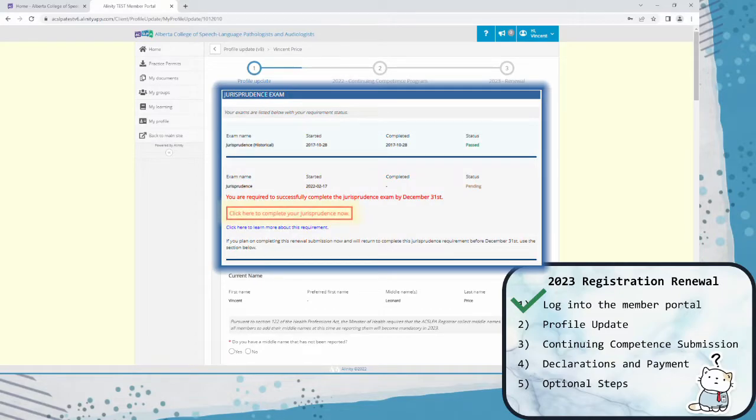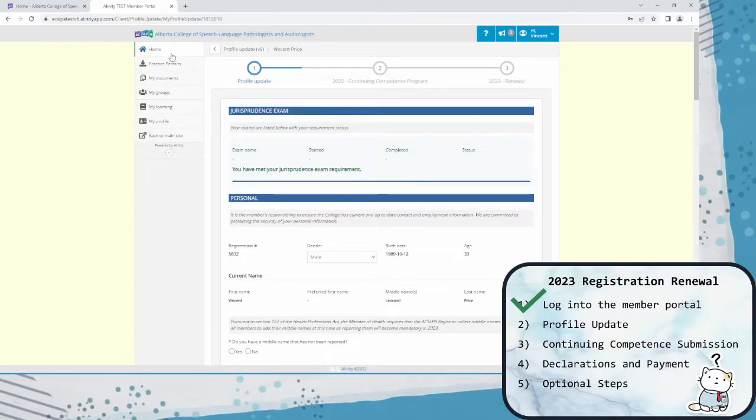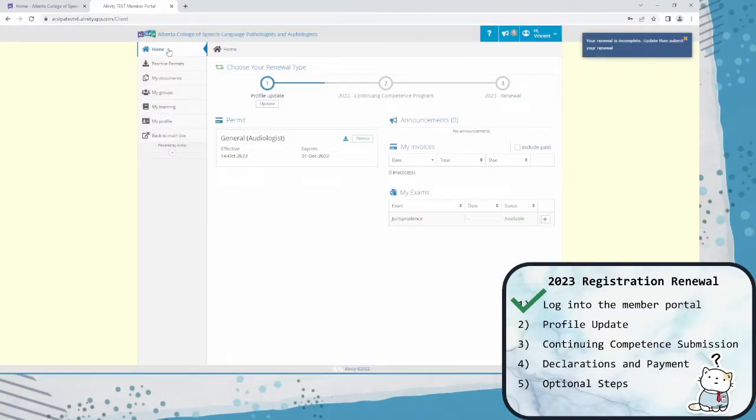If you are due this year and you haven't started the exam yet, you can click here to leave the renewal form and complete the exam, making sure that you return to complete your renewal eventually. If you have already worked on the exam in part, you won't be able to follow the link, so you'll want to return to the member portal dashboard using this home button and then complete the exam under the My Exam category. This is also a really great example of what your homepage will look like if you back out of the renewal process at any time.